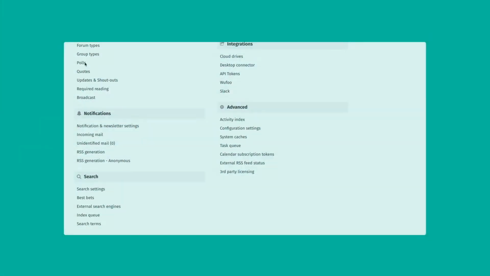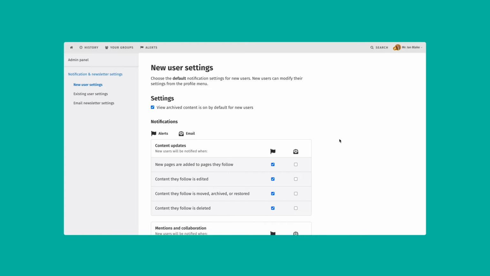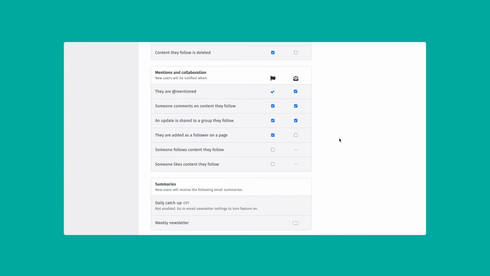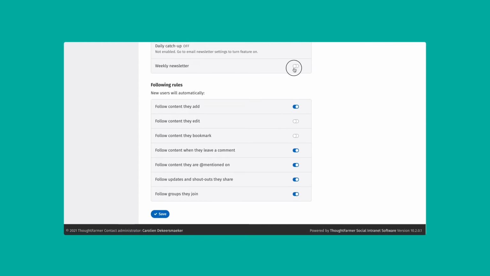For the admins out there, the UI and the UX on the admin panel remain the same, but of course you have some additional functionality. For example, you can set up and configure the default notifications for new users, and you can also override current notification settings for existing users.